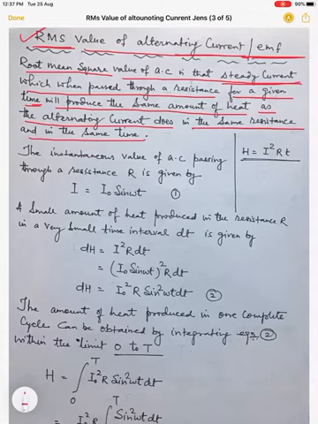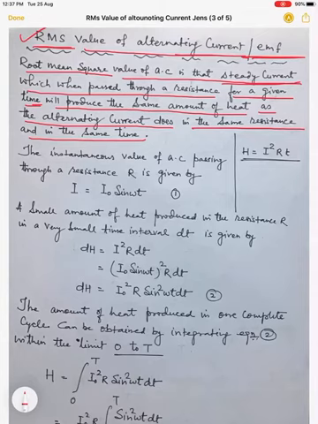This is very important to understand. So actually the concept of this virtual voltage or RMS voltage comes from heating effect of current. We use electric press in our house, we use electric heaters in our house, and we simply plug in with the AC and we are getting heat.